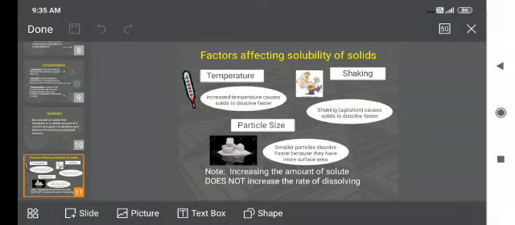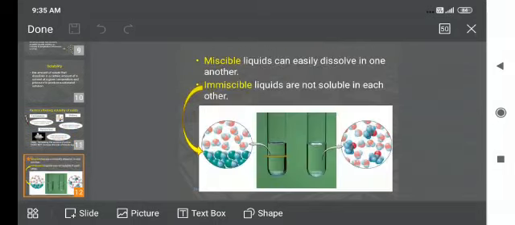Particle size. Smaller particles dissolve faster because they have more surface area. Shaking. Shaking causes solids to dissolve faster. Increasing the amount of solute does not increase the rate of dissolving. Then miscible liquid and immiscible liquid. Miscible liquids can easily dissolve in one another. Immiscible liquids are those which are not soluble in each other.